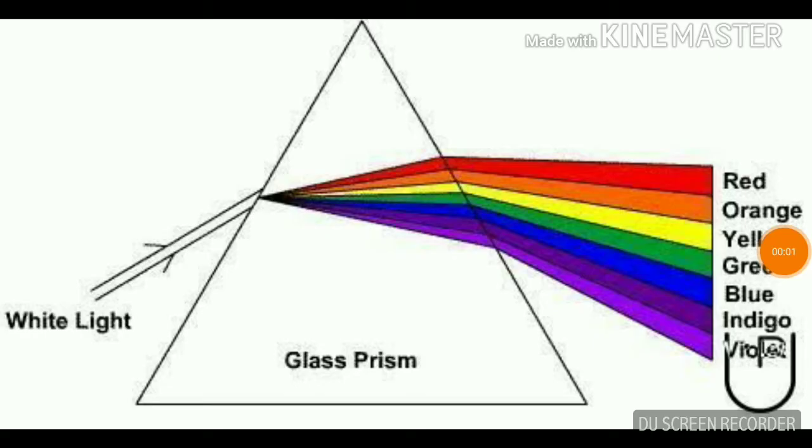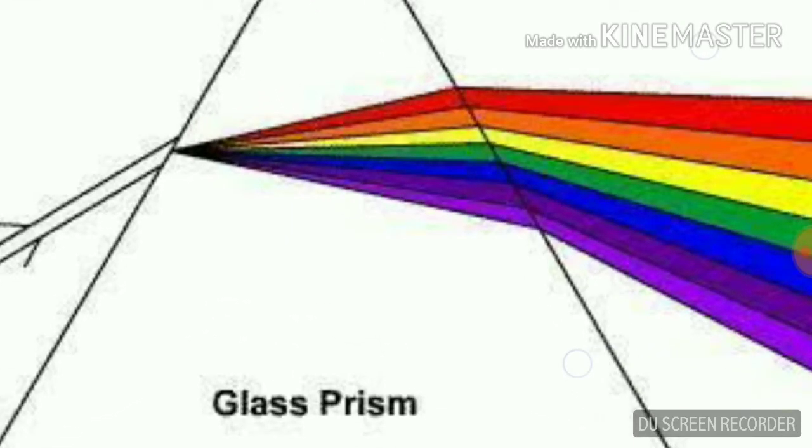Now if we pass white light through a prism, this white light will split into a band of 7 colors. This band of 7 colors is known as a spectrum, and this is known as a continuous spectrum.